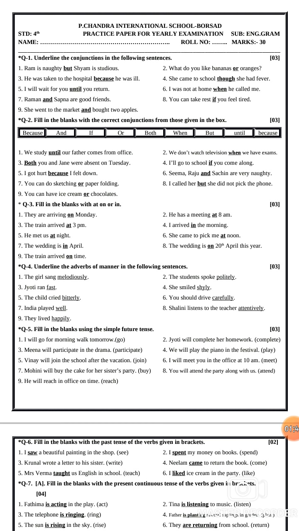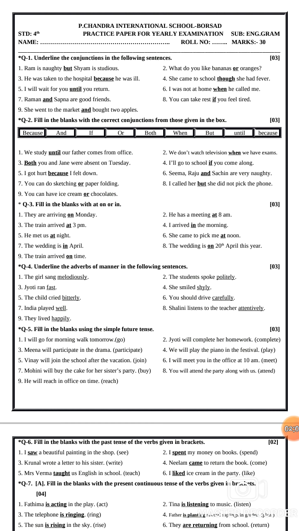Seventh number, Raman and Sapna are good friends. So and is our conjunction. Eighth number, you can take rest if you feel tired. So if is our conjunction. Ninth number, she went to the market and bought 2 apples. So the answer is and. Okay, and is our conjunction.